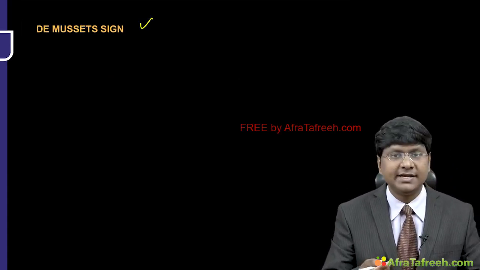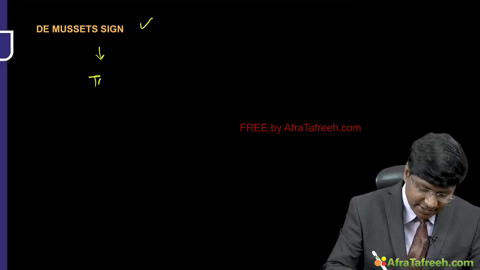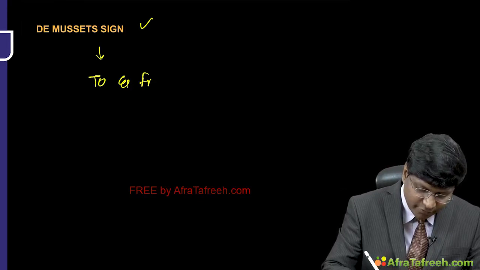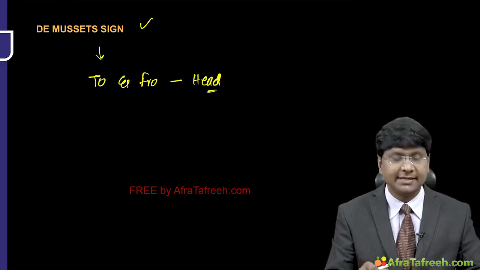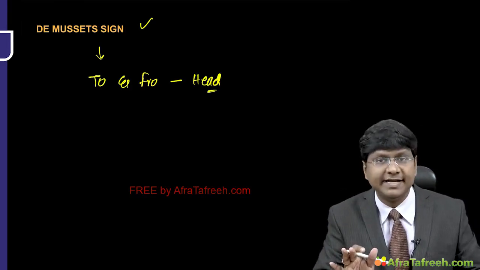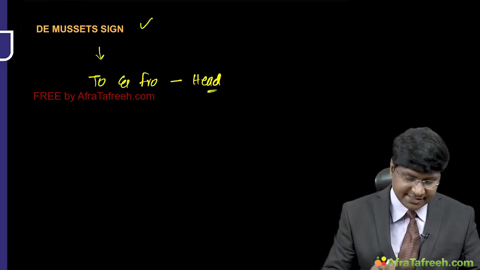Next is the De Musset sign. What is this De Musset sign? De Musset sign is the to and fro movement of the head with each cardiac cycle. That is what is called the De Musset sign. And next is the Landolfi sign.